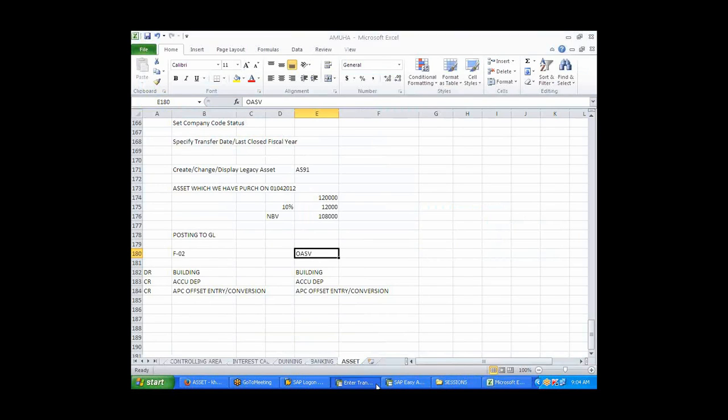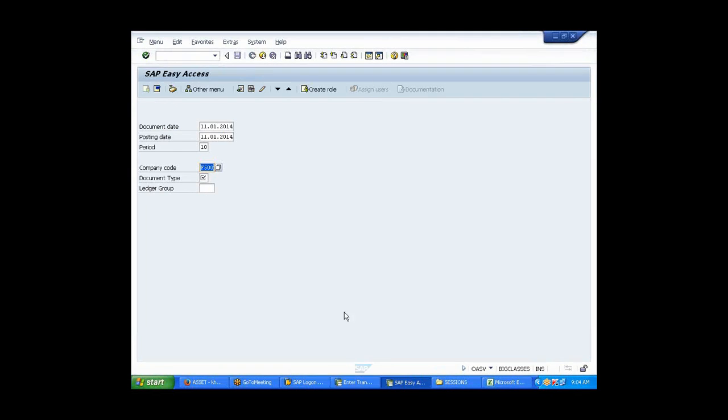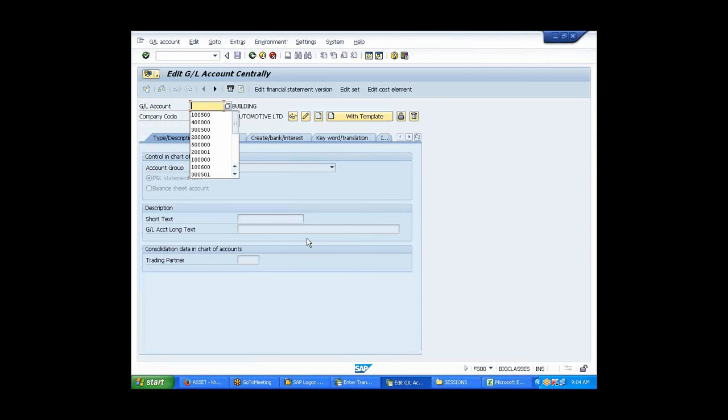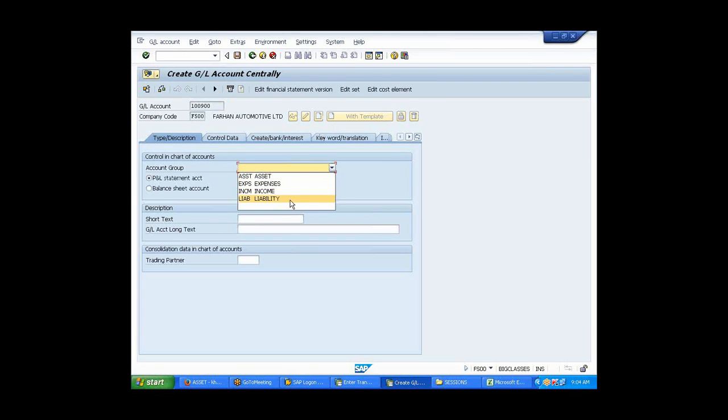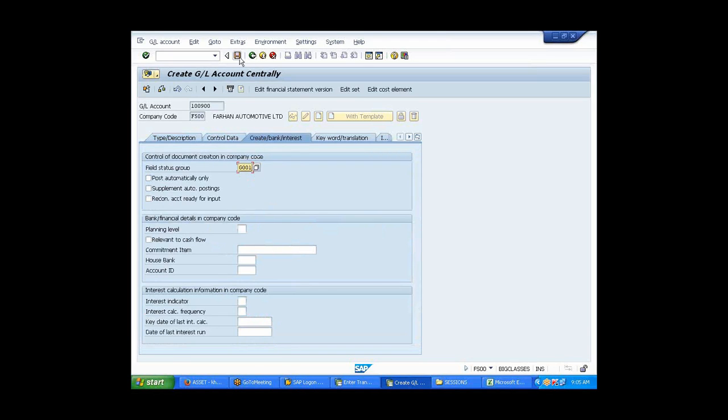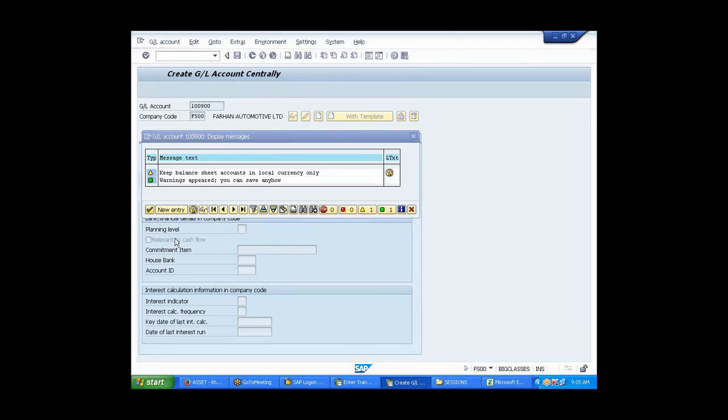Okay. Now before that, I need to create one GL, right? I said APC. Yeah, wherever you want, you create. This is a clearing GL. Balance sheet. APC offset, offsetting, clearing. Okay. 001. Normal GL. Okay, normal GL.